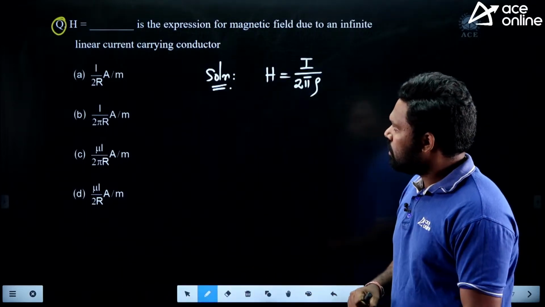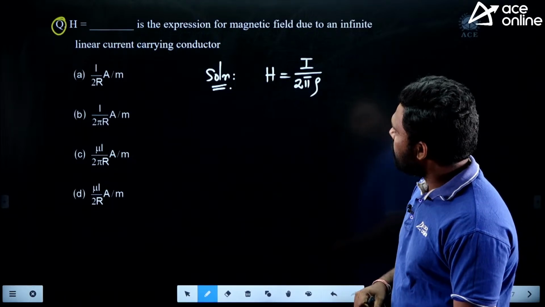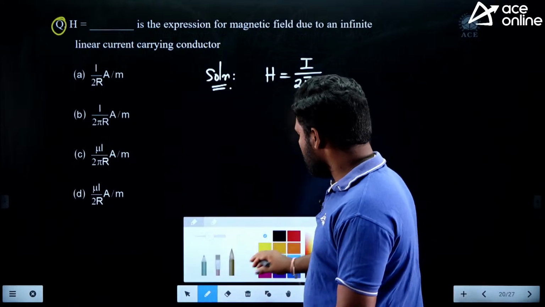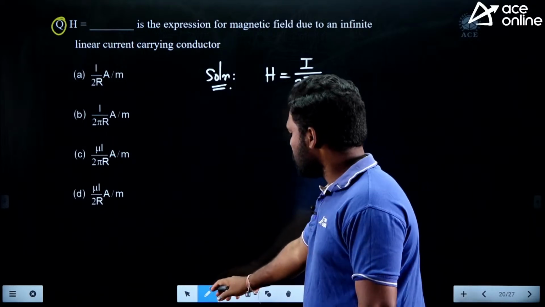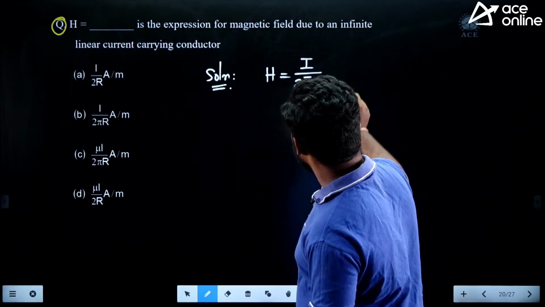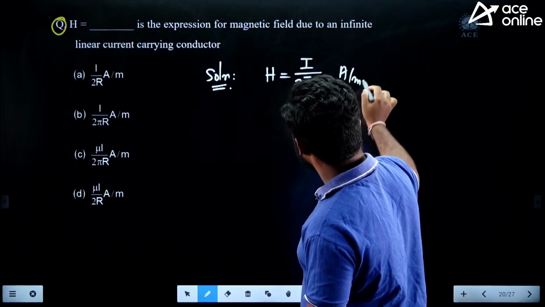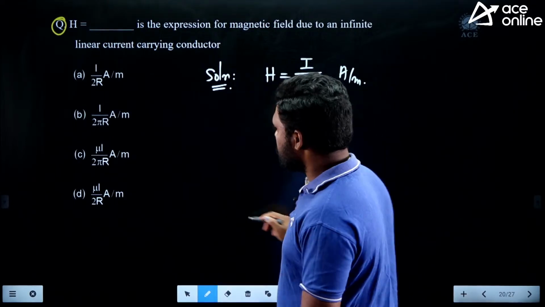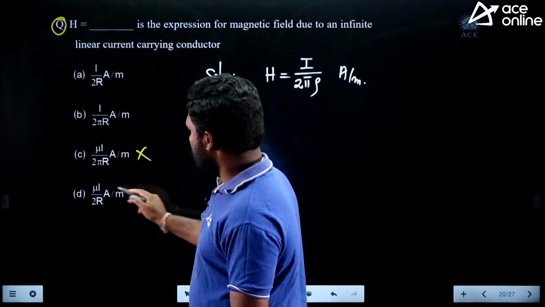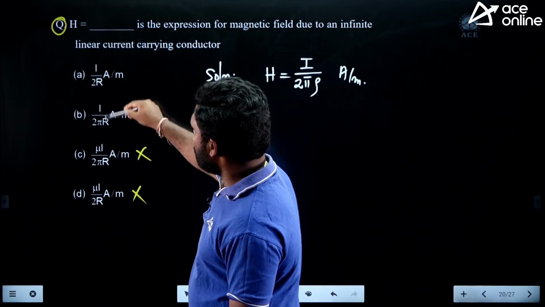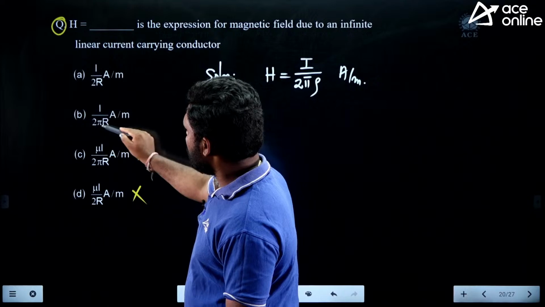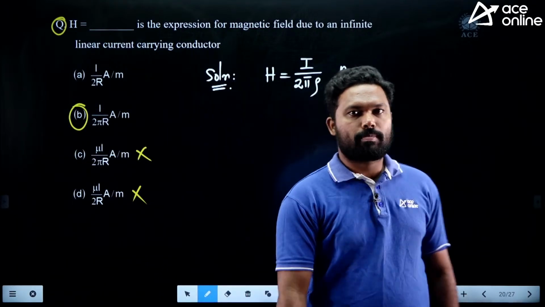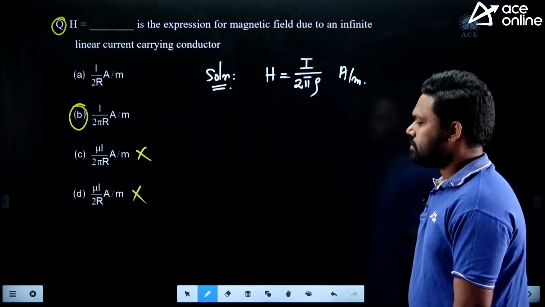Here he is asking the magnetizing force, the magnetic field intensity. So it is H, ampere per meter. For ampere per meter, there won't be any mu. You can observe in the options, there is a mu here, you can discard. There is a mu here, you can discard. There is a mu here, you can discard. So the answer will be from the remaining two. So it is I by 2 pi r. So option B is the answer. Directly it is a formula based question.